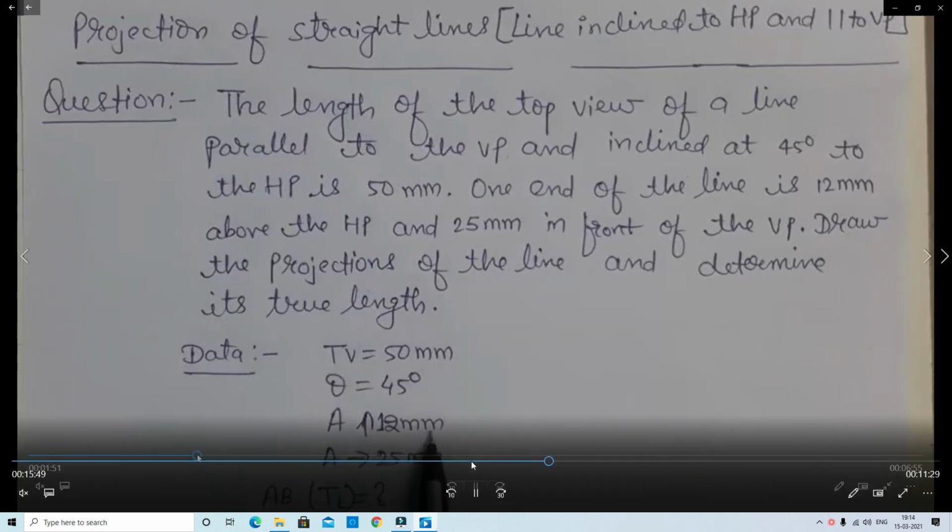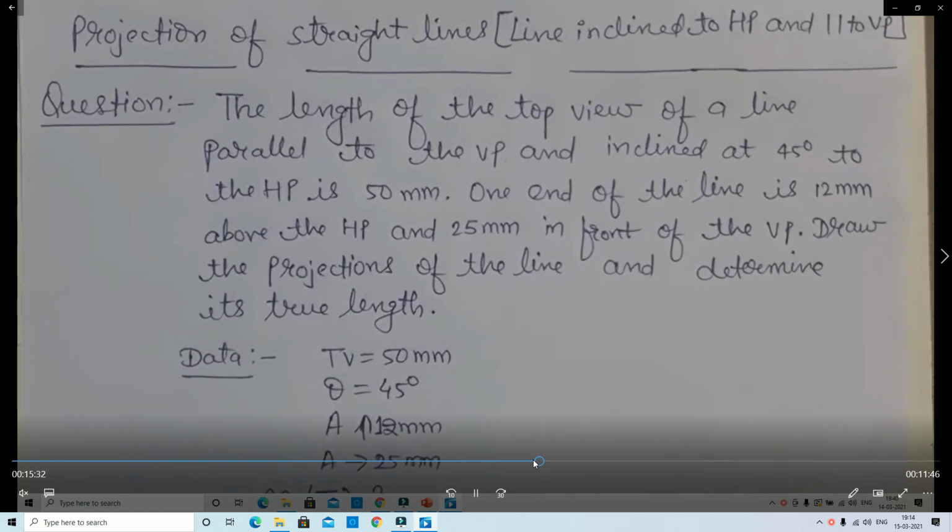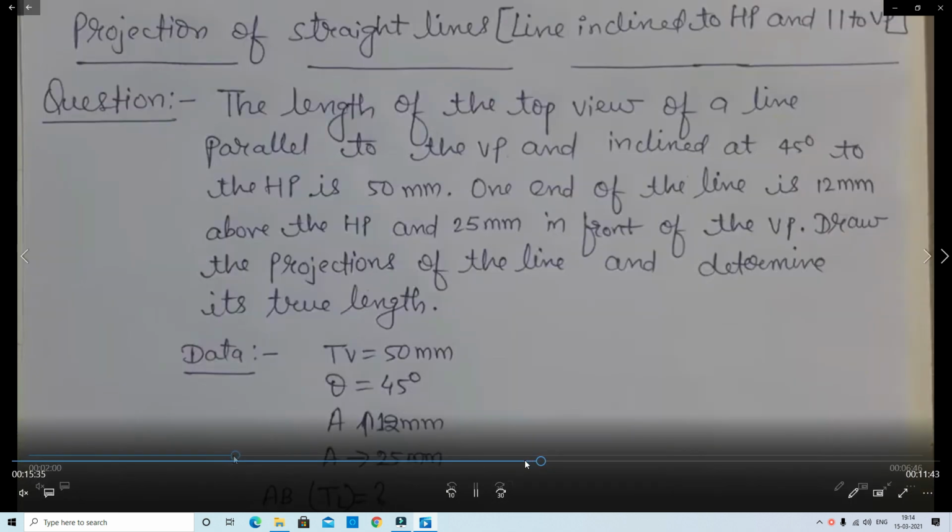Next case, the line is inclined to HP and parallel to VP. The line is inclined to one plane and parallel to the other plane. You read the problem. The length of the top view of a line parallel to the VP and inclined at an angle to HP is 50 mm, and one end of the line is 12 mm above HP and 25 mm in front of the VP. Draw the projections of the line and determine its true length.